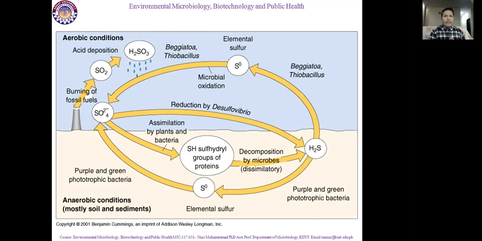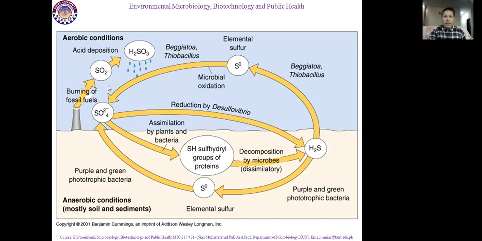And this H2S is further processed by microorganisms, aerobically as well as anaerobically, and converted into the elemental form. This elemental form is not stable, and again it goes into the soil and reacts with the soil solution, and forms SO4. This SO4 form of sulfur is available for plants and microorganisms to incorporate into their body as a biological form.